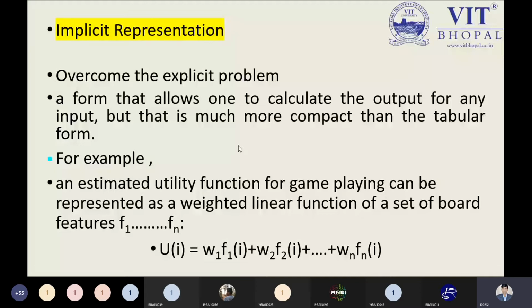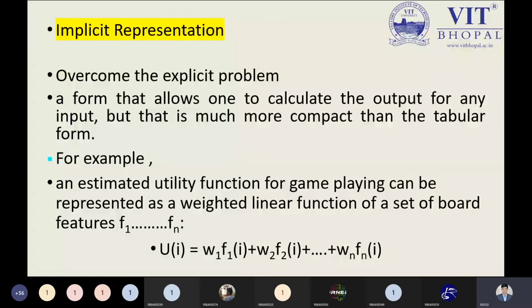And due to using the weight, it is known as the implicit representation, and that always deals with real world problems. Chess is a real world kind of problem. Playing the backgammon game is also a real world problem, so we can deal with it over here. The implicit representation can be dealt with in a simple way, but the explicit representation cannot be dealt with in a simple way. That is the reason most people like to use implicit representation.